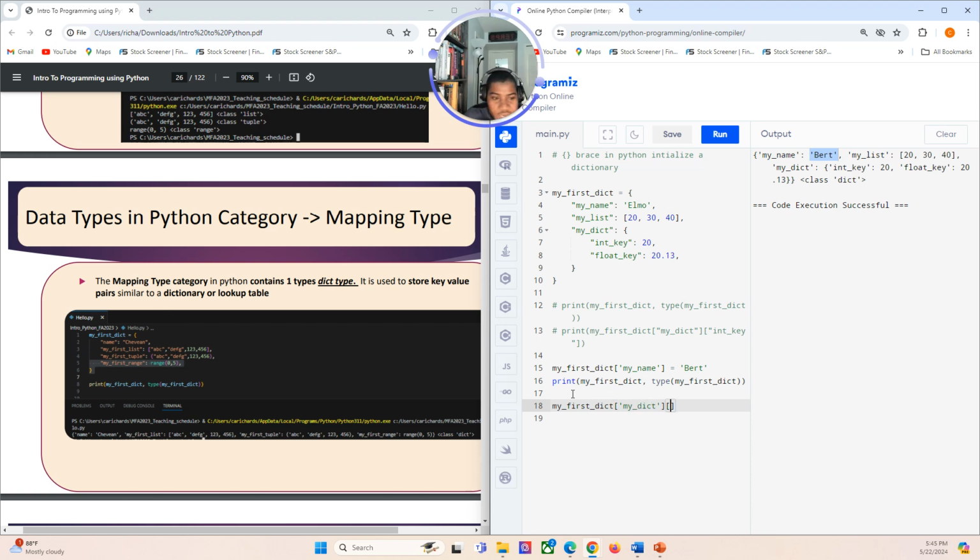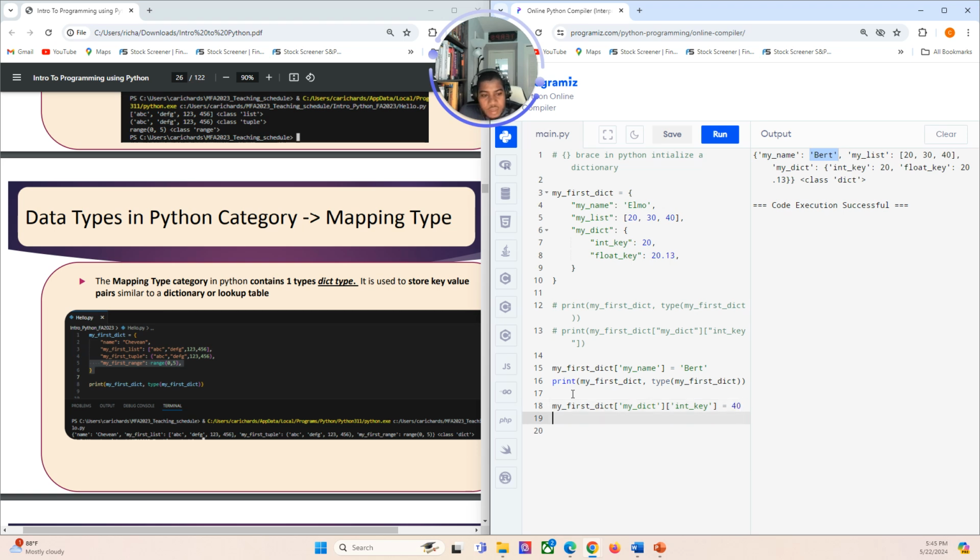We also need the key that we're trying to update. So let's update the int key. And then now update it to the value you want. Well, it's an int key, so we're expecting, let's say 40.